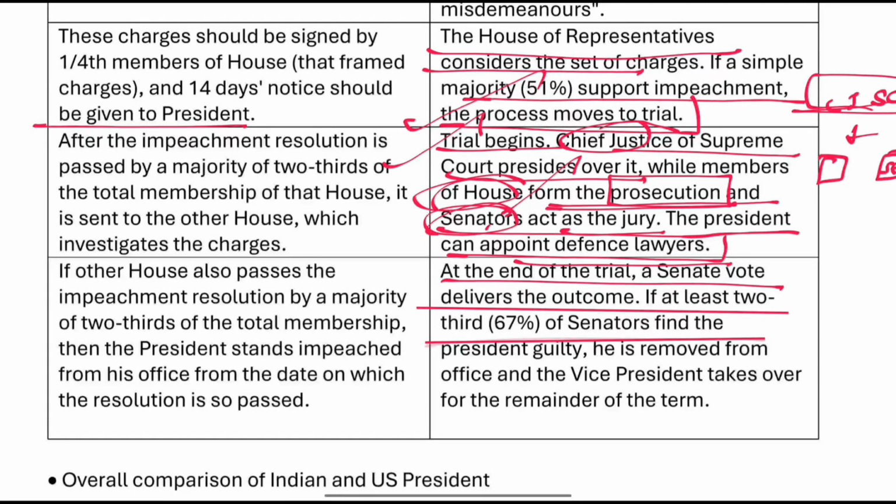If at least two-thirds of the Senate find the president guilty, he is removed from office and the vice president takes over for the remainder of the term.